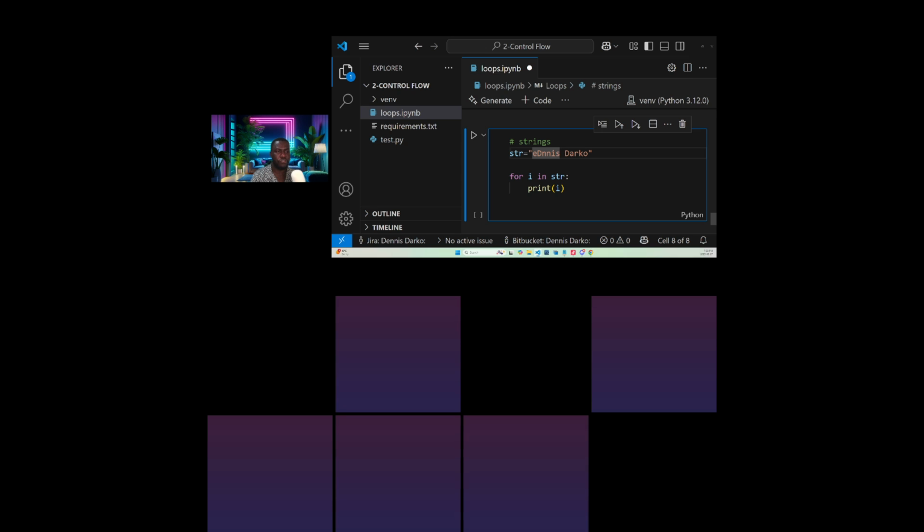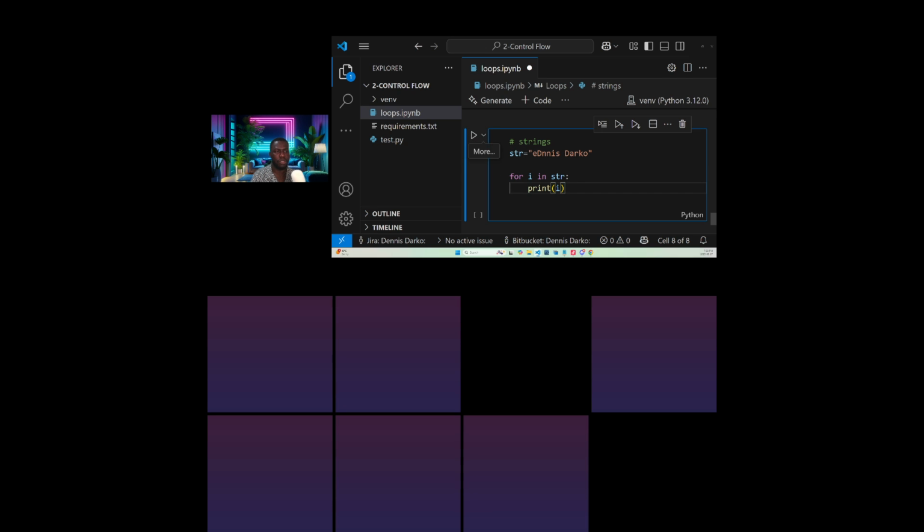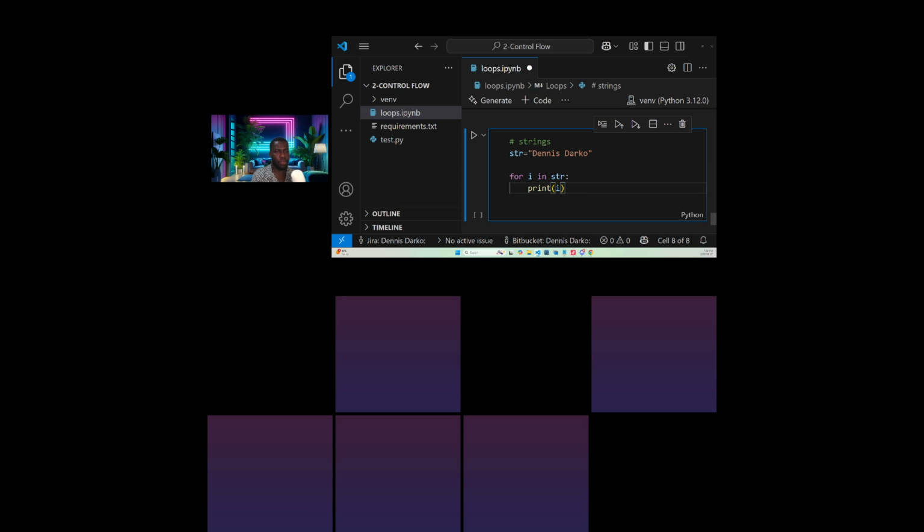All right. So for I in string, print I. So let's see the result. Who could tell me the result? You can also type in the comment section. What will be the result, guys? How will the results be? Your name will be spelled out. Dennis Darko will be spelled out. Okay. All right. So would there be a space when it's spread out? Yeah, it will be spaced one by one.